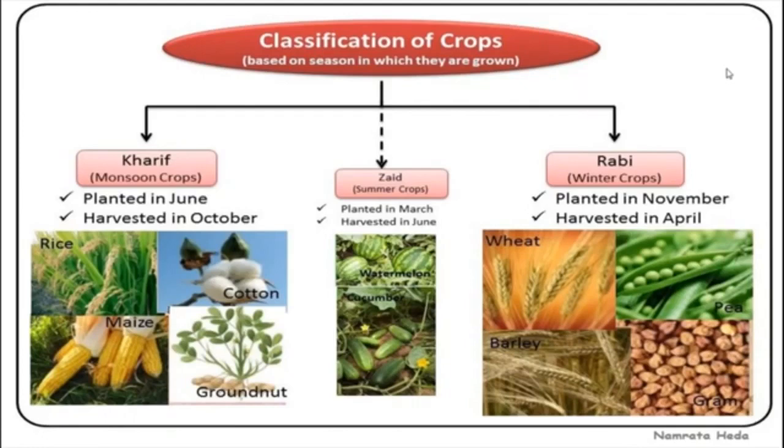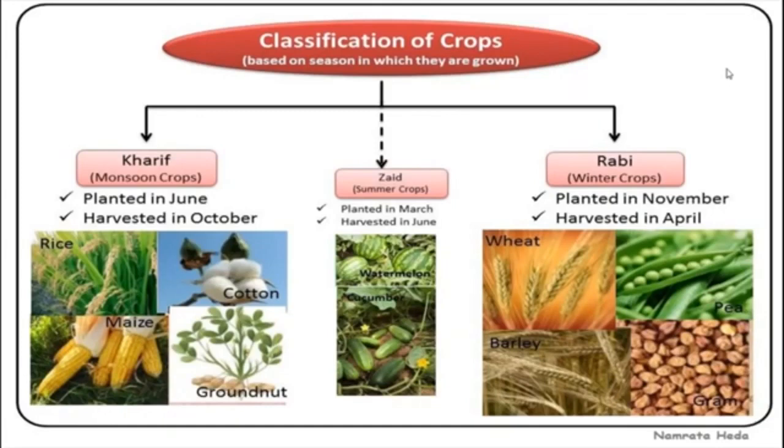And recently paddy has also become an important crop of Punjab and Haryana. Already we have seen Punjab and Haryana are maximum producers of wheat. Now they are also cultivating paddy. So recently Punjab and Haryana have also become important producers of rice.